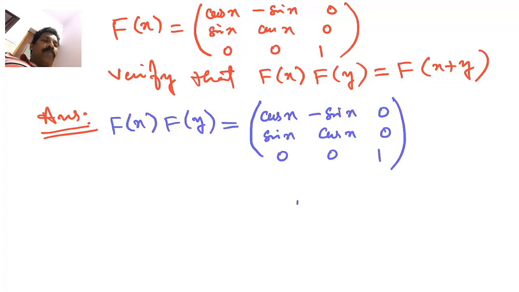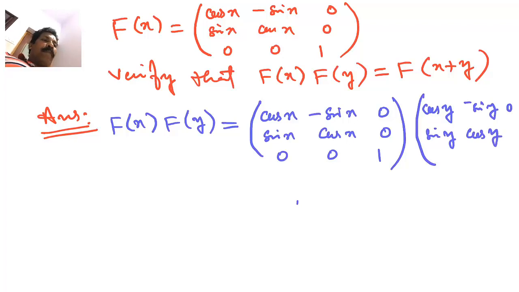Following which we have to write fy. What is fy? Cos y, minus sin y, 0, then sin y, cos y, 0, 0, 0, 1. Now we have to multiply them.